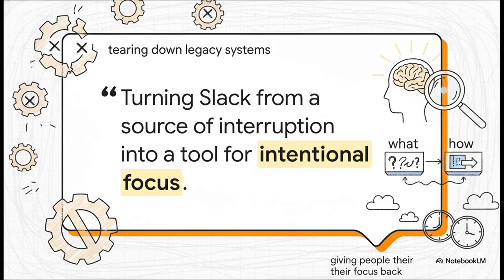Honestly, all of this massive engineering effort really boils down to this one incredible quote from the Slack team: turning Slack from a source of interruption into a tool for intentional focus. By having the courage to tear down their legacy systems instead of just slapping on more band-aids, and by completely separating the what from the how, they actually achieved this core philosophy for millions of users worldwide. They quite literally gave people their focus back.